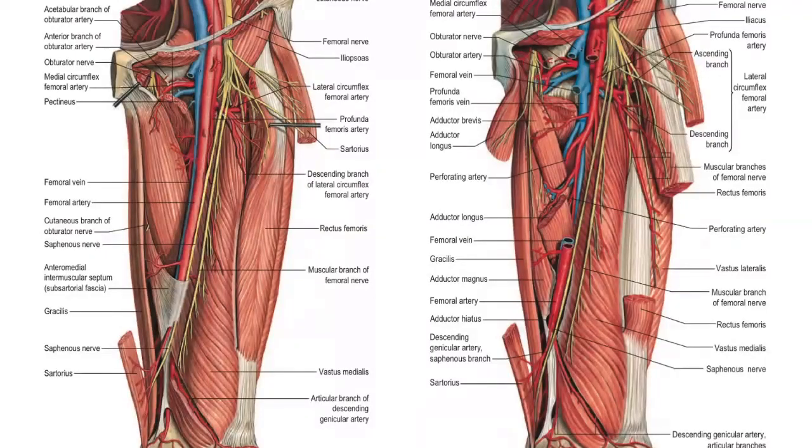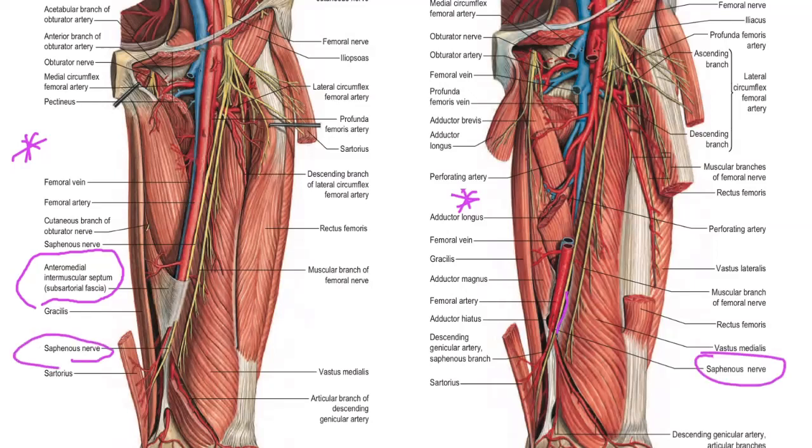And this one is the same dissection. The first one is superficial and the second one is deeper, because the subsartorial fascia is removed. You see, this is the saphenous nerve.